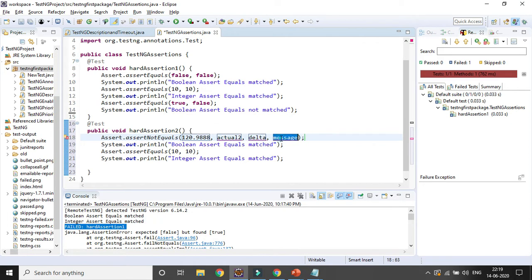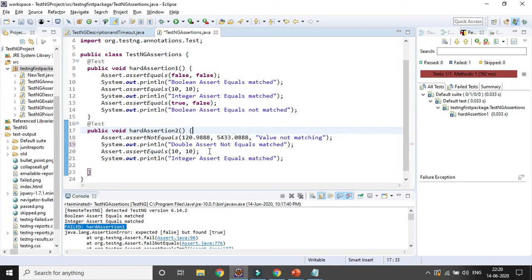And if you want to print some message, you can also print it. You can give some delta, you can also give it. And actual 2 I am giving, suppose it should not match, right? And here I can type a message: value not matched. You can see the error message is gone, right? So here I am giving that double assert not equals matched, because it is not matching. So that is the objective of the not equals, right?